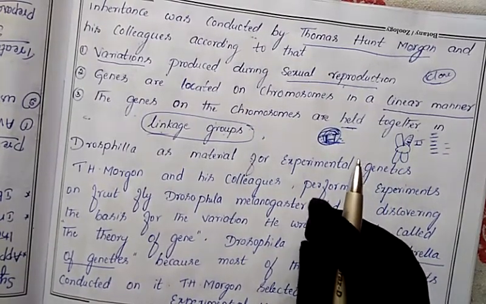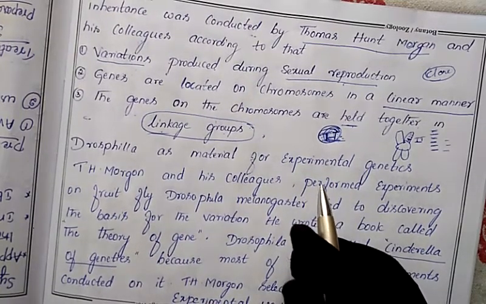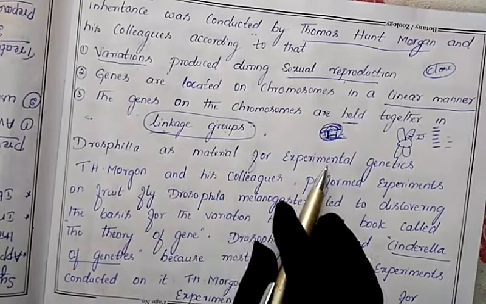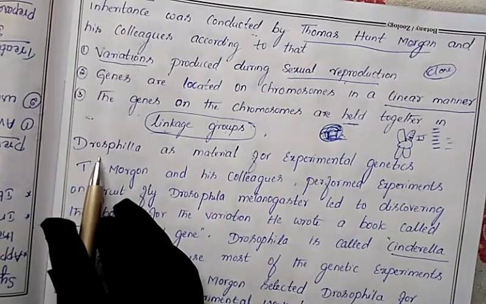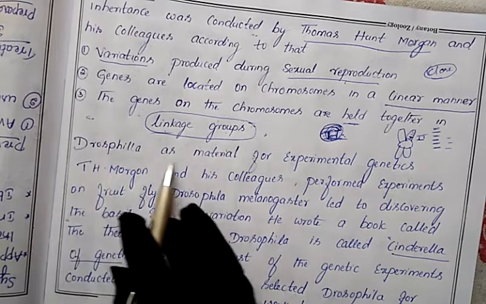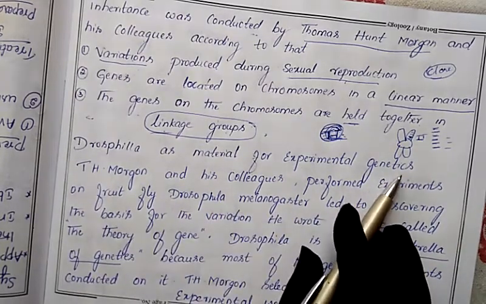So to prove the chromosomal theory of inheritance, he conducted an experiment. Which experiment? Let us discuss. For that experiment, he took the Drosophila. Which organism did he take here? He took the Drosophila, which is an insect, as the material for experimental genetics.